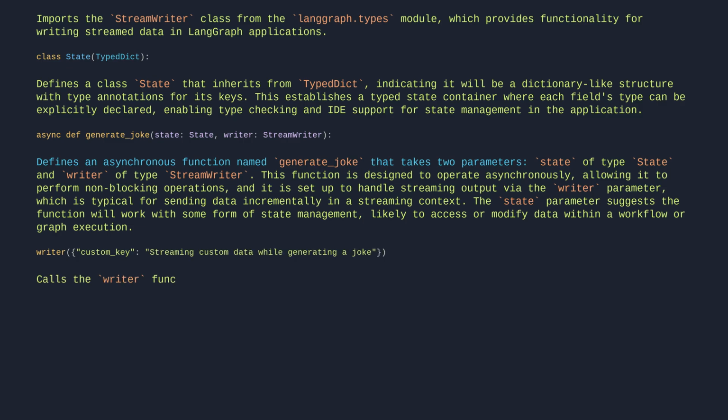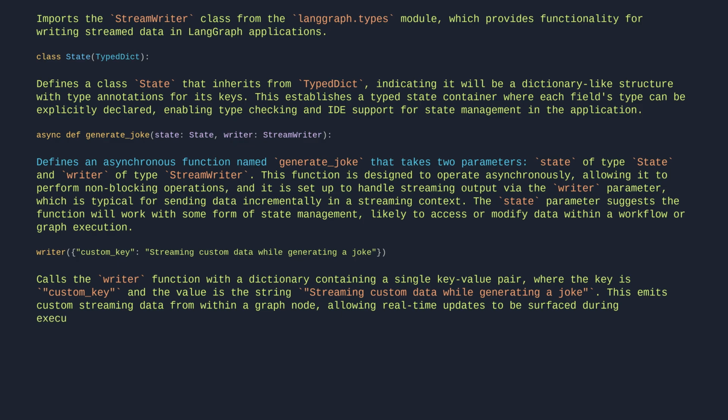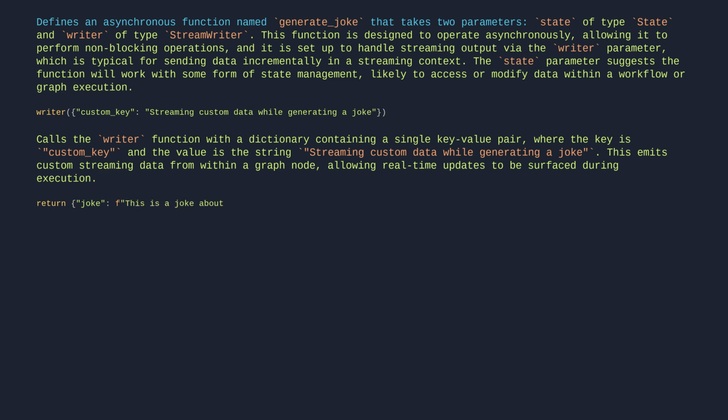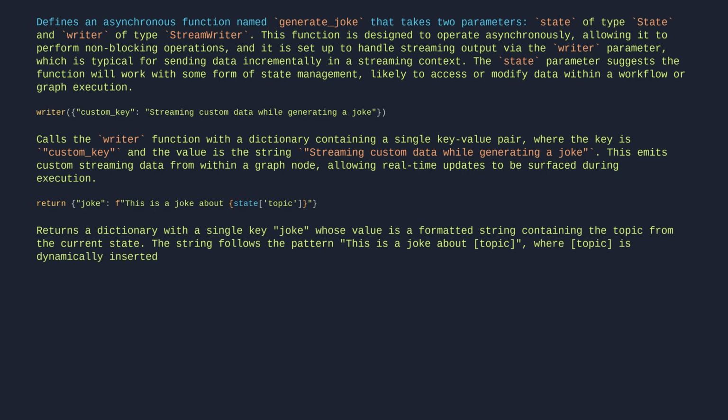Calls the writer function with a dictionary containing a single key value pair, where the key is custom key, and the value is the string streaming custom data while generating a joke. This emits custom streaming data from within a graph node, allowing real-time updates to be surfaced during execution. Return joke. This is a joke about state topic. Returns a dictionary with a single key joke whose value is a formatted string containing the topic from the current state. The string follows the pattern "this is a joke about topic," where topic is dynamically inserted from state topic.